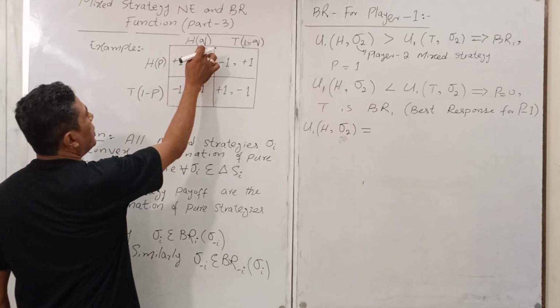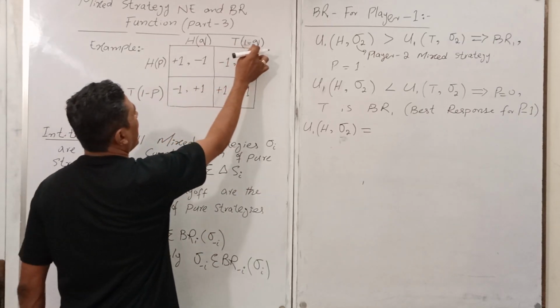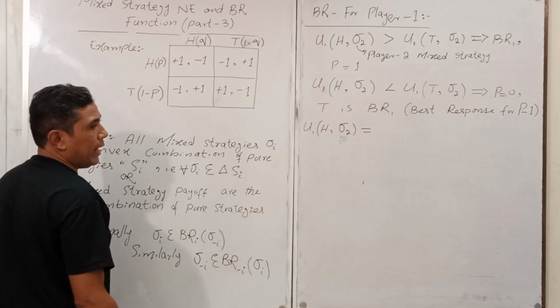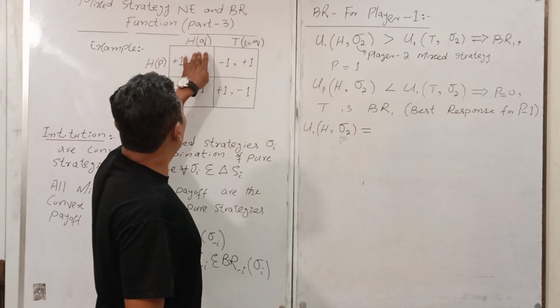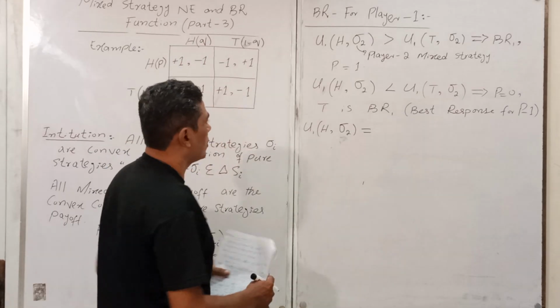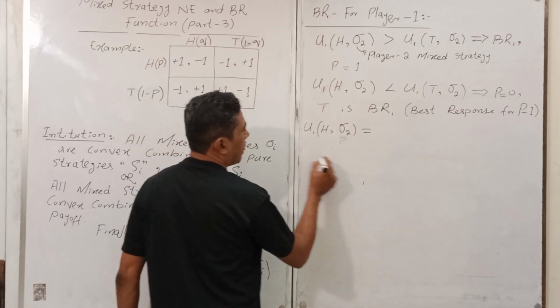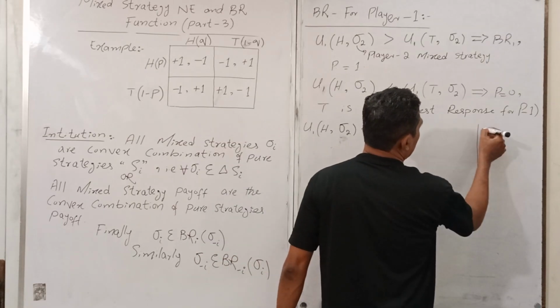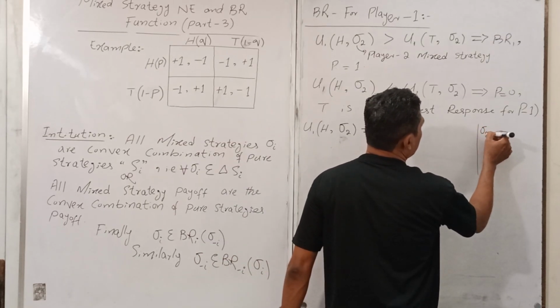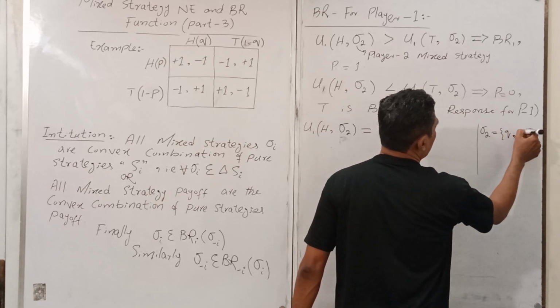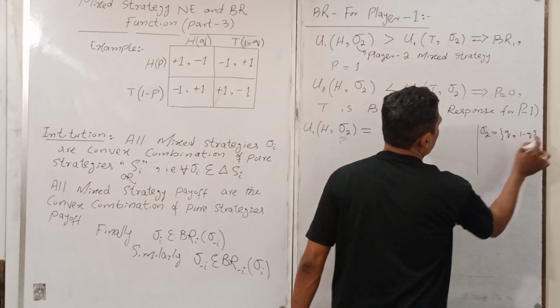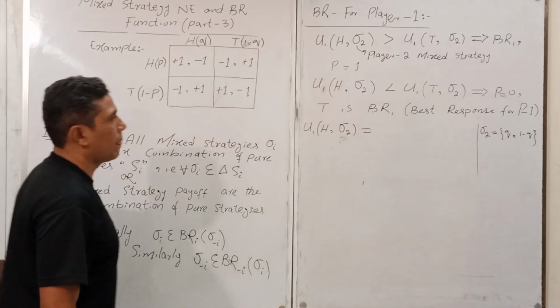What are the player 2 makes a strategies? Q and 1 minus Q. So sigma 2 may be Q and 1 minus Q. I am writing this. Now the sigma 2 Q, 1 minus Q. You got my point?